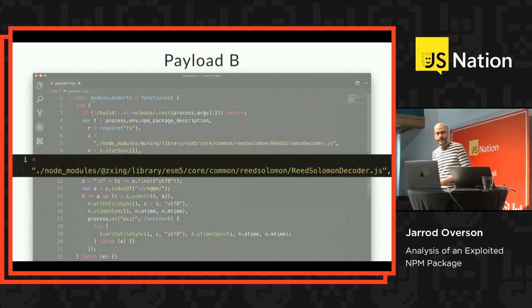So this next line here in payload B is poking deep into the dependencies of Copay Dash in order to find a file that it knows Copay Dash will hydrate and run in a context that the script wants to be run in. So this is not a malicious dependency. It's just a random file that is depended on by Copay Dash.